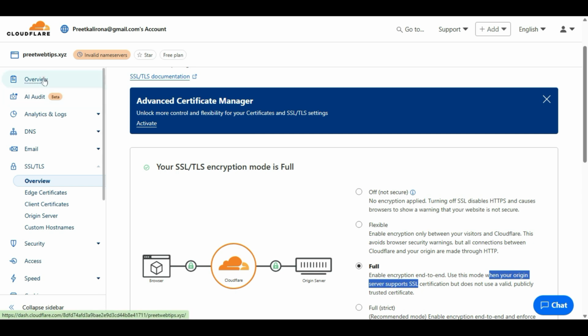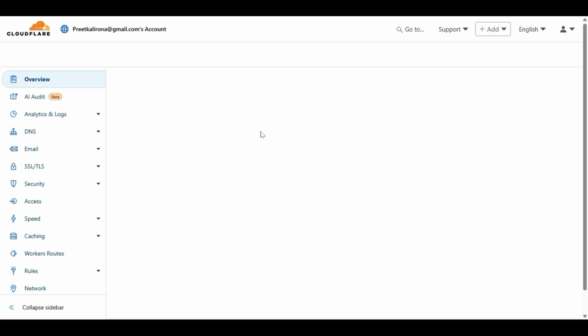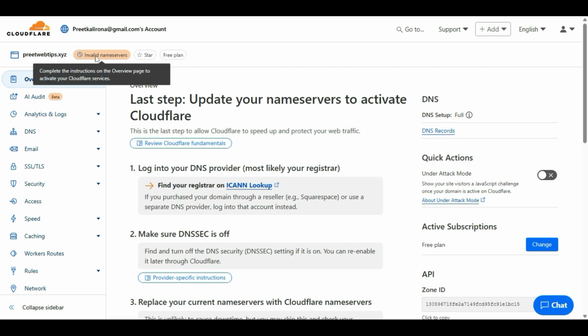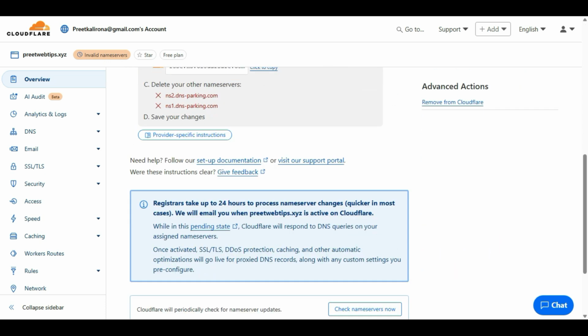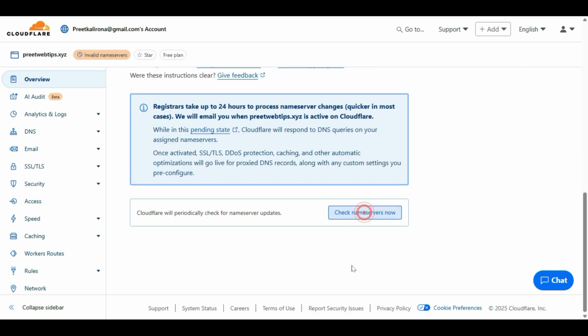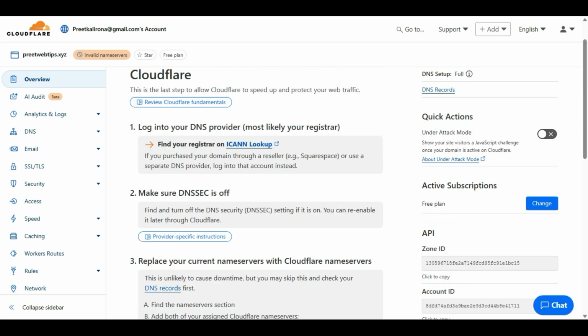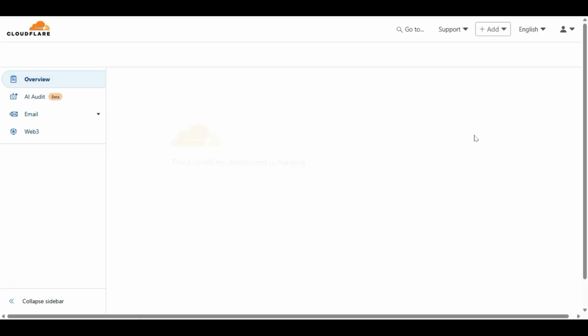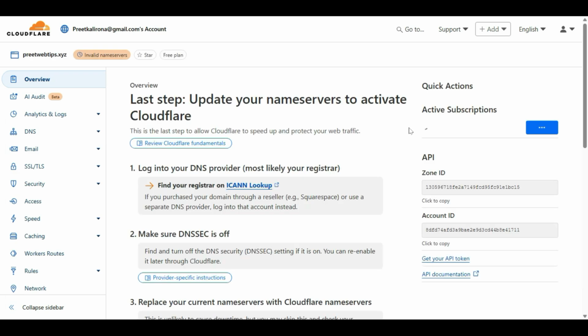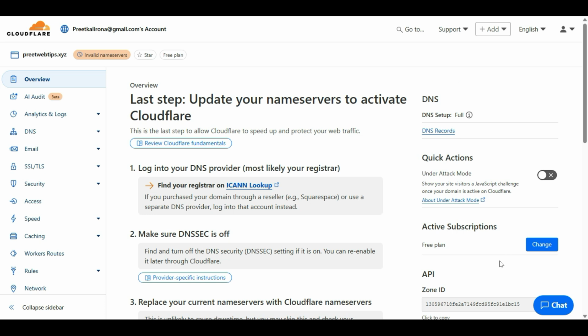Let me first go to overview. You might see an error here, invalid name server or something. Complete the instruction. It may take some time, so you can keep refreshing until it connects properly. You can click here, check name server now. It will check again whether the name server is updated, because we already did that process. So you have to wait a little bit. Just keep refreshing, and you can do any settings here, and those will be activated after the name server is updated. That's okay.